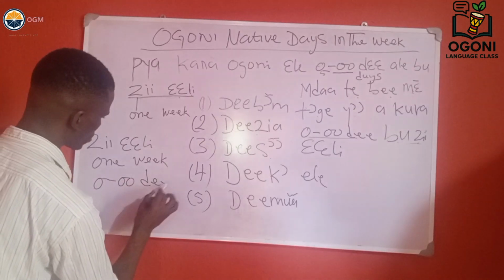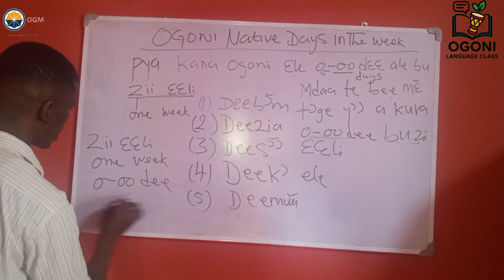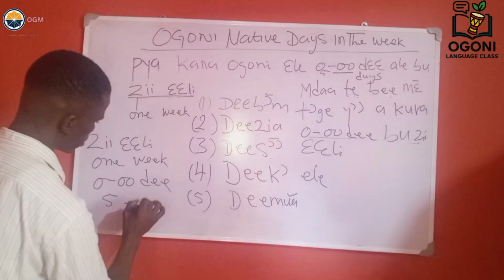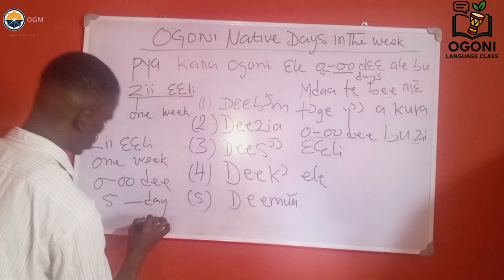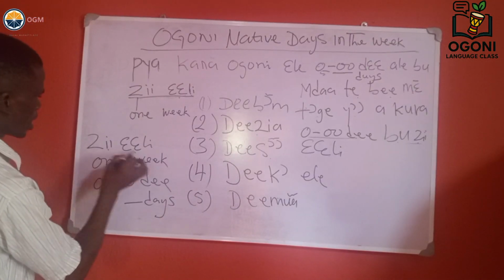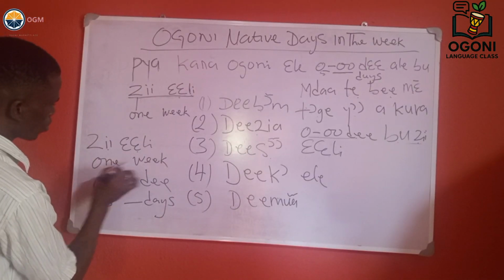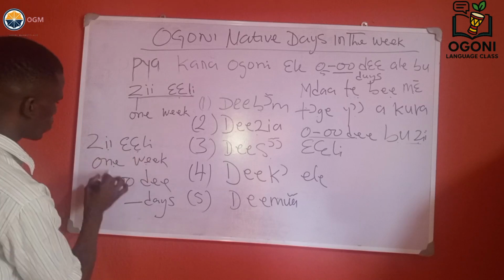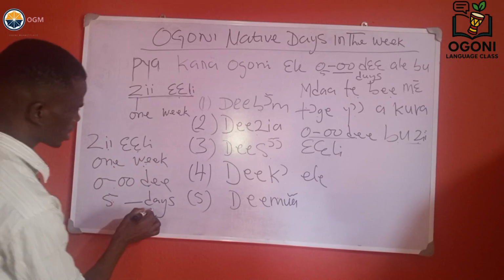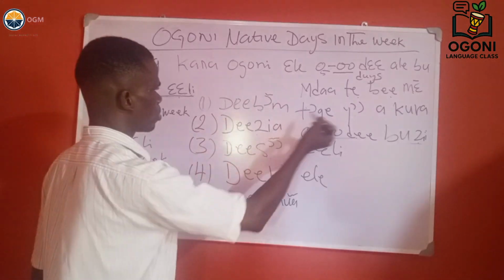Day is 5 days. So for better understanding, Zin Eli equals 1 week. This is the meaning of Zin Eli, 1 week. Day equals 5 days. So here let's come back again.